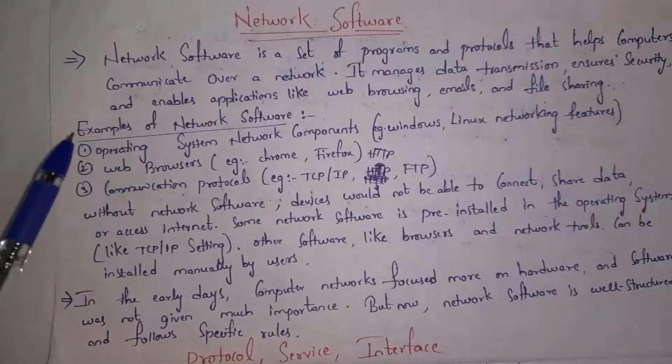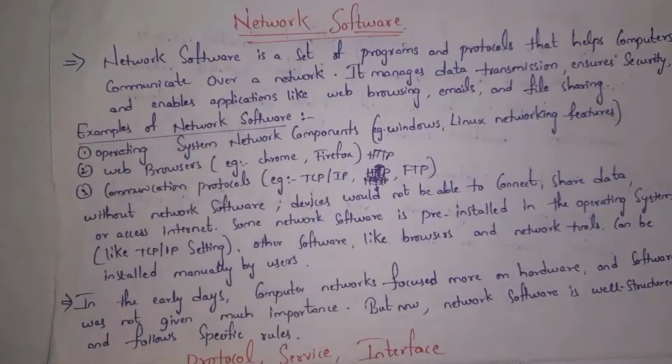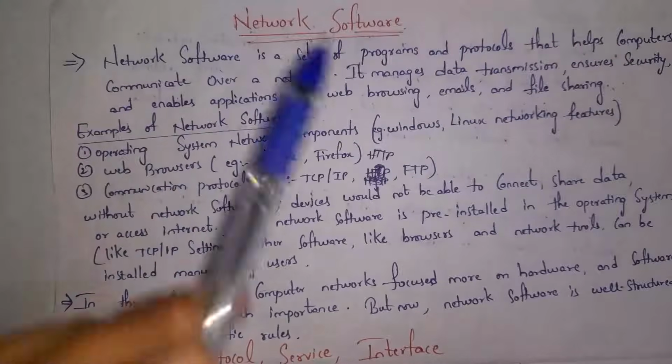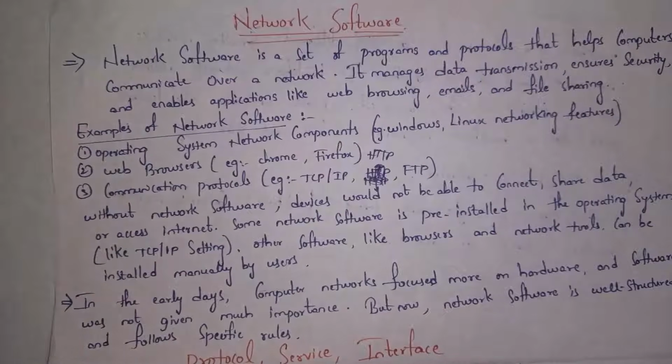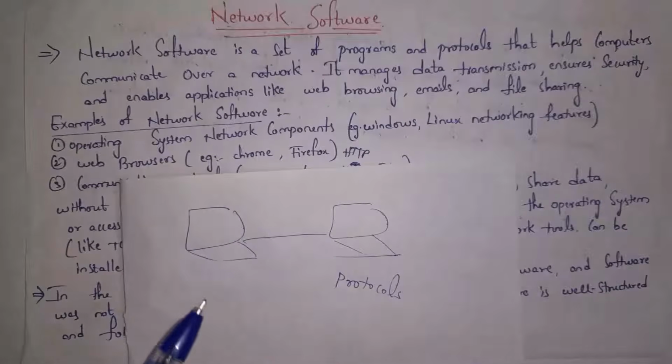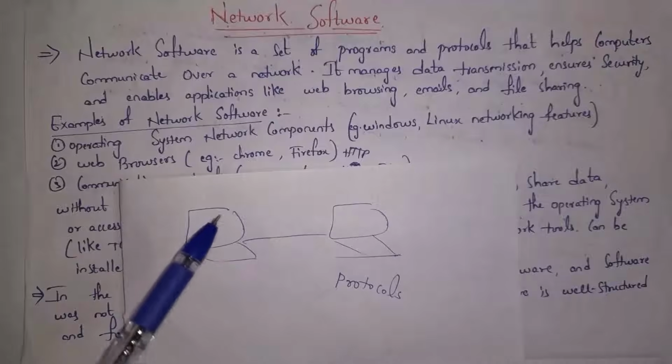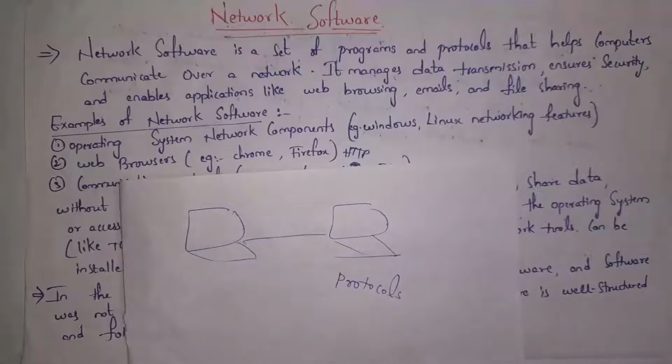And the first one is operating system network components. Guys, for example, if you consider operating systems like Windows, Linux, etc., each and every operating system contains network software. By using this network software, computers can communicate with each other. For example, I want to copy songs from my laptop to my friend's laptop. So what I will do is connect these two laptops by using a cable, and then copy songs from my laptop to my friend's laptop. And this file transfer is successful because of network software.